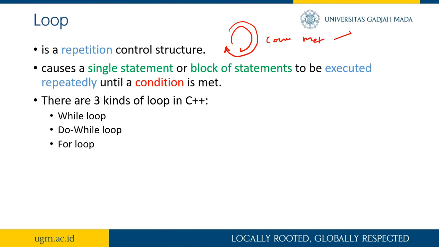The condition can be to repeat a particular number of times, like maybe 7 times, where since the start we declare how many repetitions will happen, or just repeat until the condition is met or isn't met anymore.